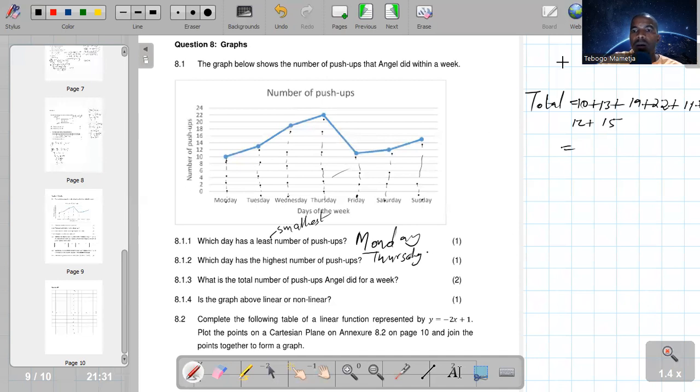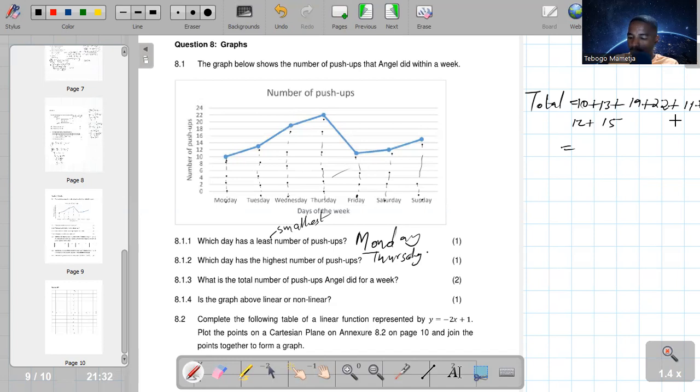So we can use a calculator there and make it very quick. Let me just use my calculator and make it a bit quicker, which is 10 plus 13 plus 19 plus 22 plus 11 plus 12 plus 15.